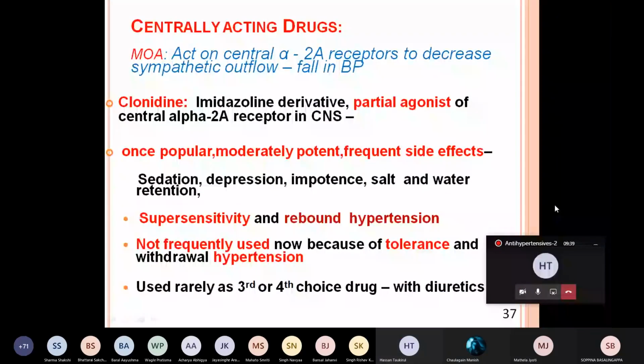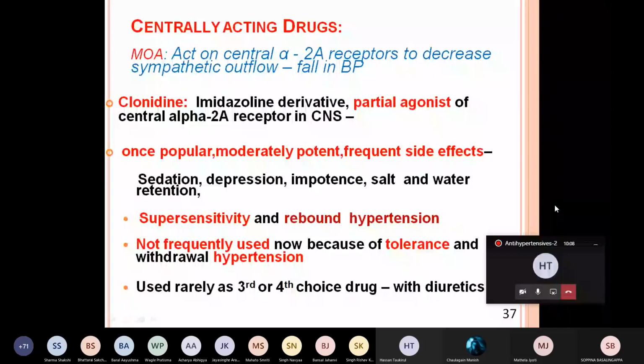Clonidine was the typical drug acting centrally on the alpha-2A receptor. Once upon a time, it was a very popular drug because in those days ACE inhibitors, AT1 blockers and calcium channel blockers were not available.